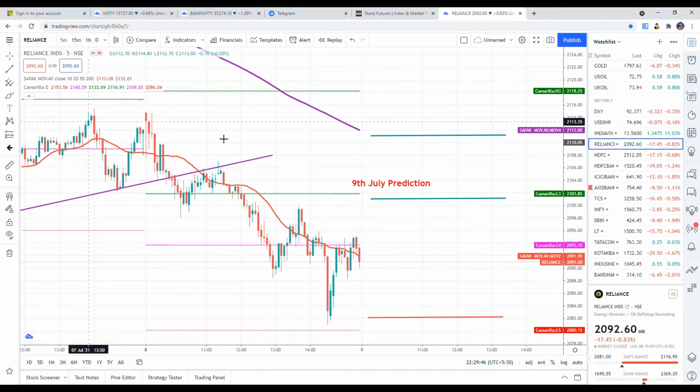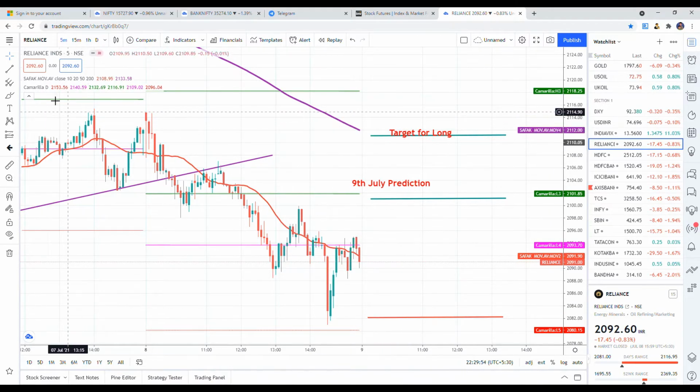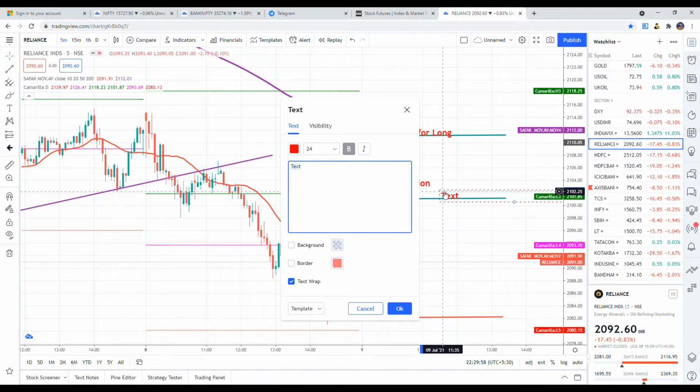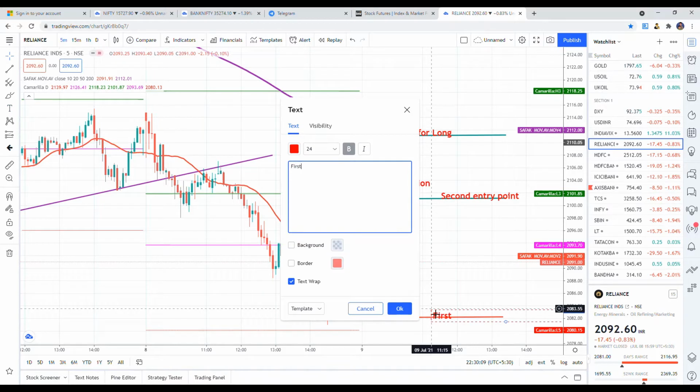So this is your resistance as well as target for long, and second entry point. Okay, and this is your first entry point.